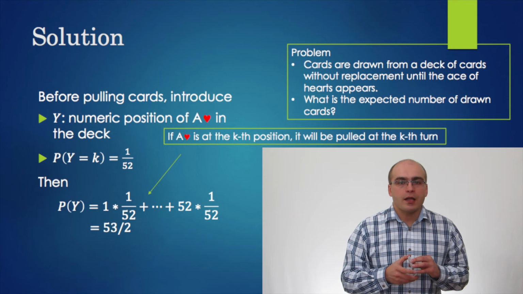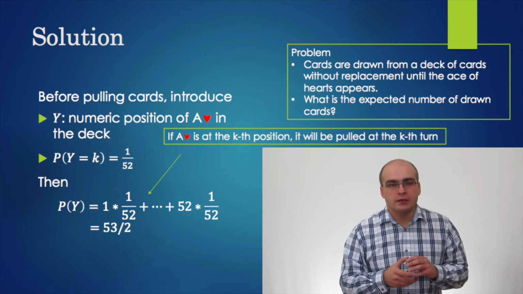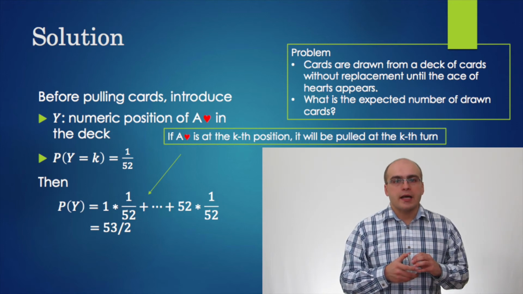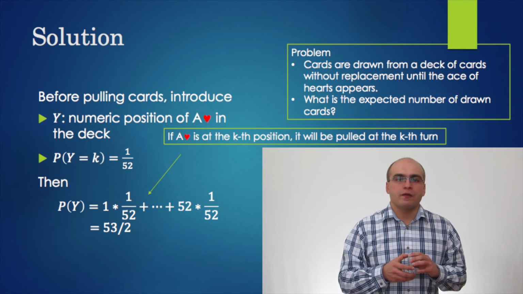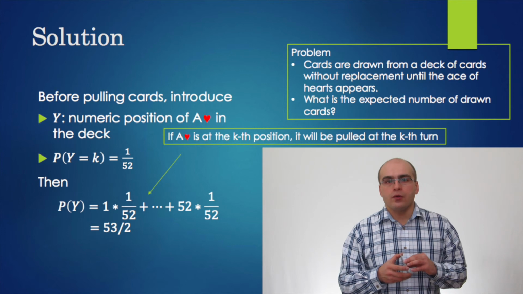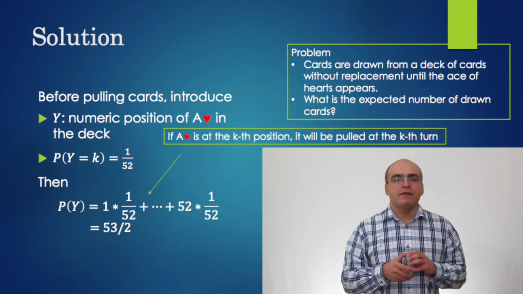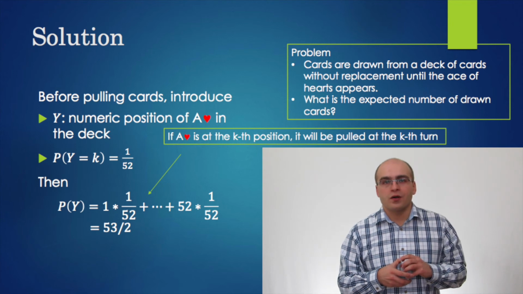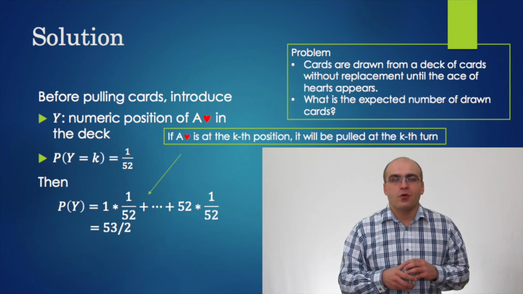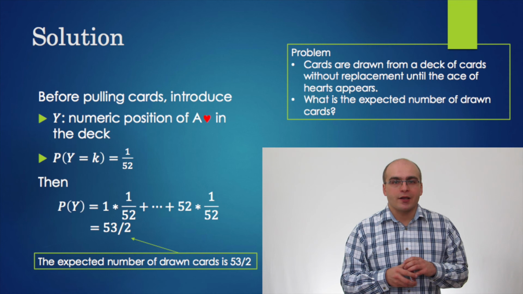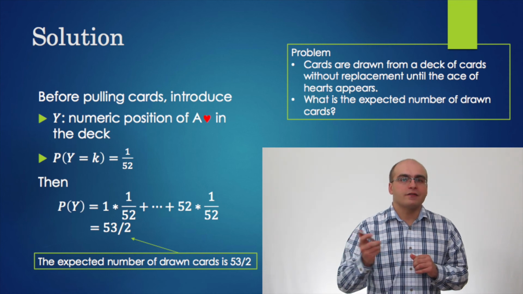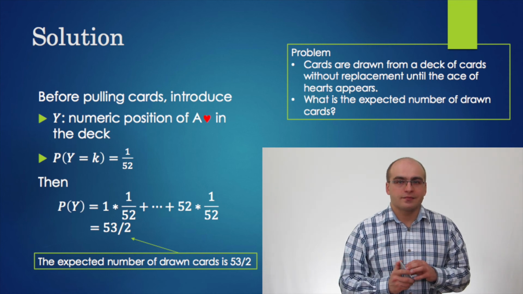The expected value of Y is 1 times 1 over 52 plus 2 times 1 over 52, and so on. If you compute this, then you will get 53 over 2. So the expected value of Y is just half of the deck. End of solution.